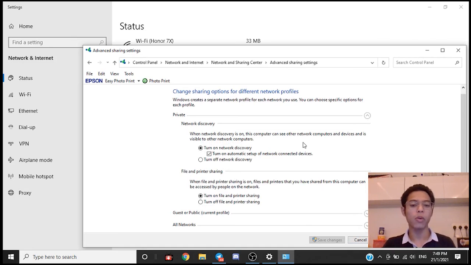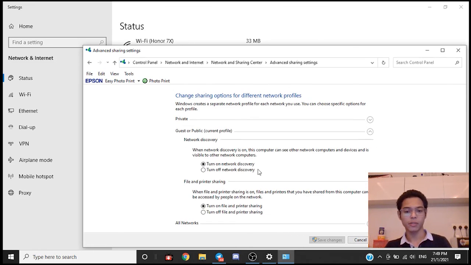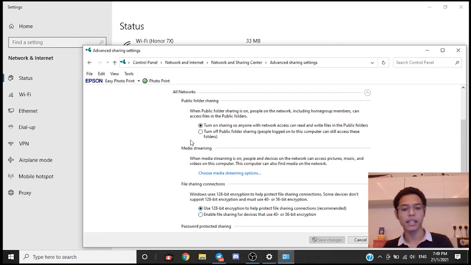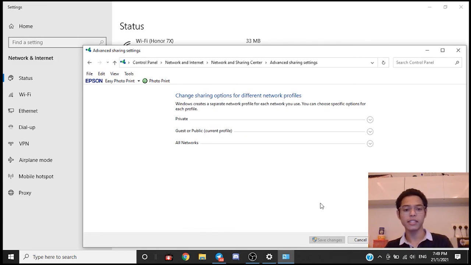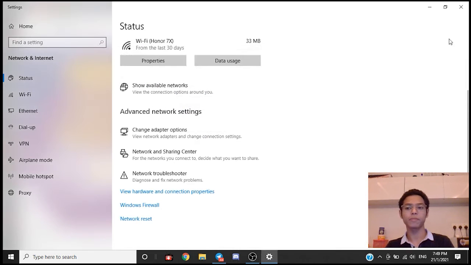Go through one by one if you want the detailed information. For me, I already know about it, so just turn on. Expand, turn on, expand, and turn on. Save changes, and then close.